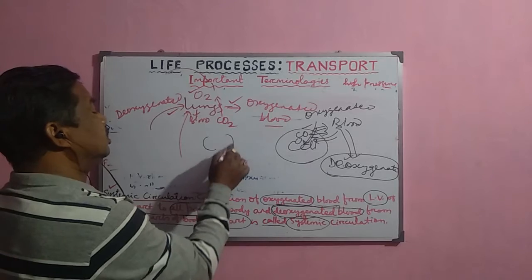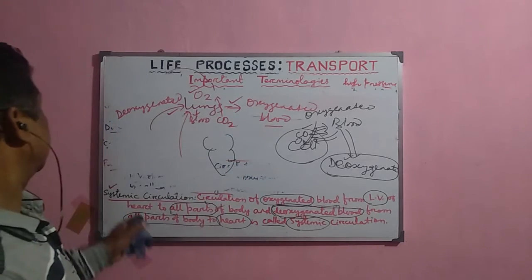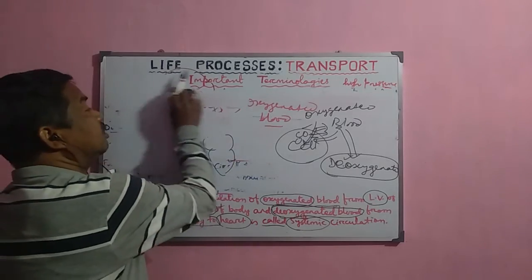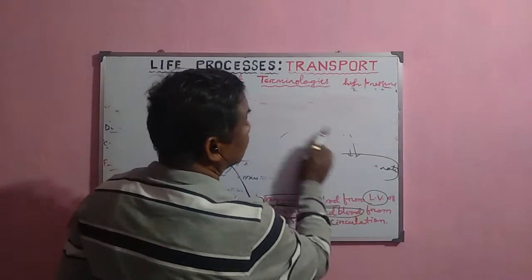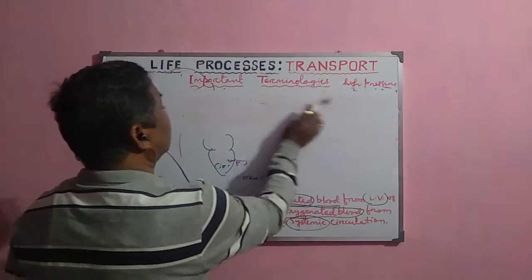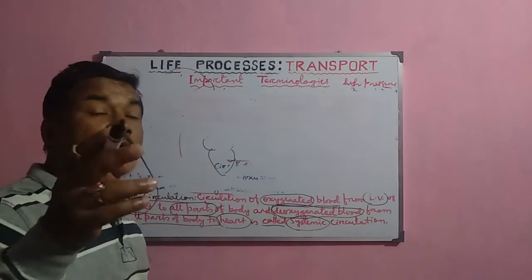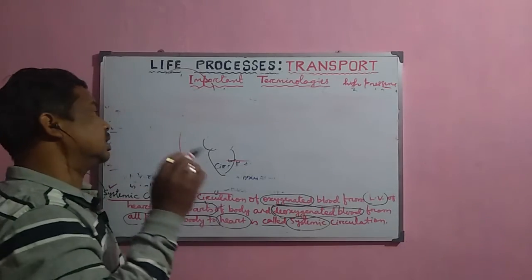We shall discuss this circulation in detail later on. Now the pulmonary and systemic circulations together form the total cardiac cycle, and this is called double circulation. That is why the circulation of blood inside the human being is called double circulation.